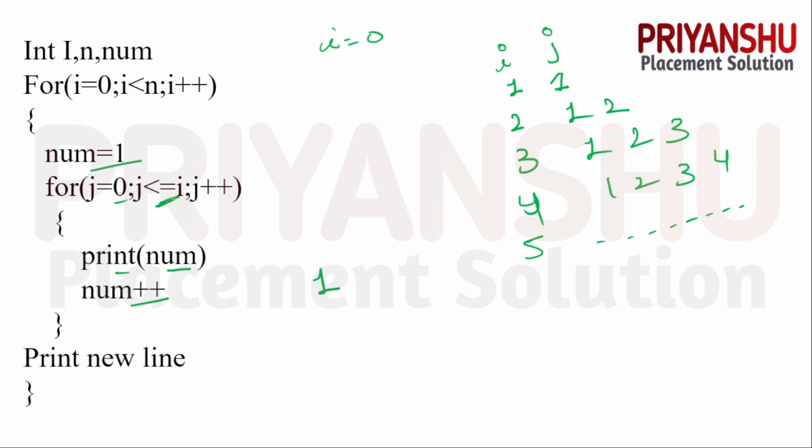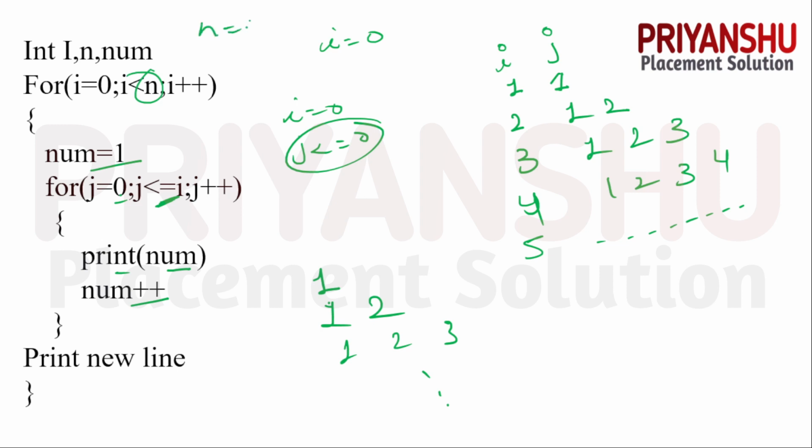2. But, guys, we have j equal to 0, and first of all i equal to 0. So, guys, the condition j is greater than or equal to 0 is true. It will execute only one time, so it means it will print only 1. In the next iteration it will print 1 2, then 1 2 3, and so on till i equal to n. And n is nothing but 5, guys, in this question, I think. Clear, guys? So finally you get 1 2 3 4 5.